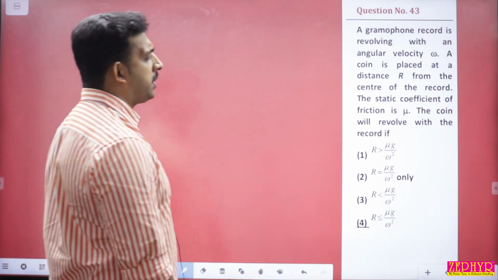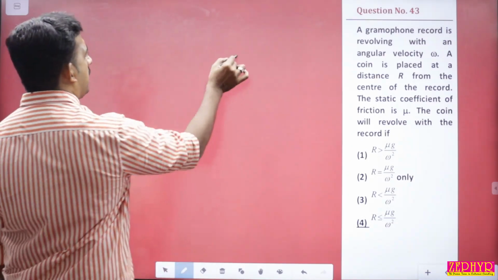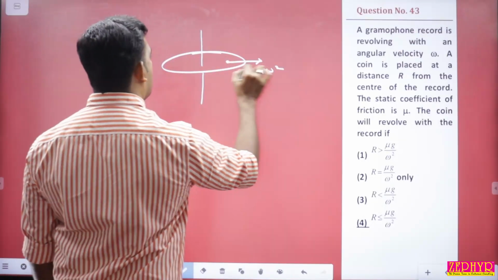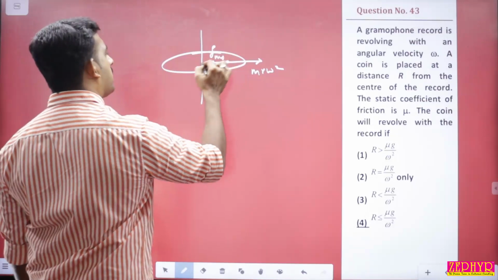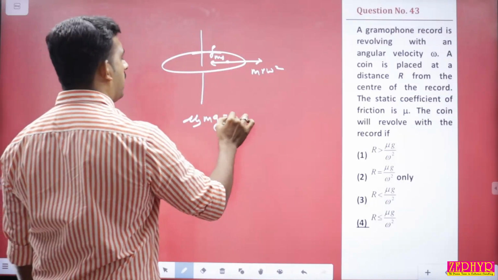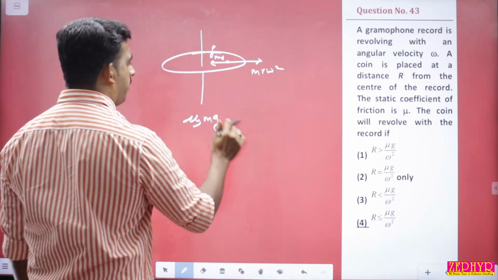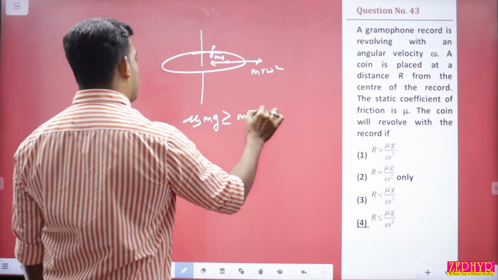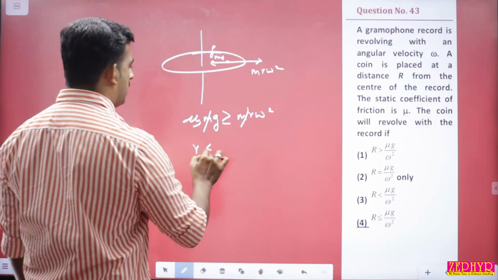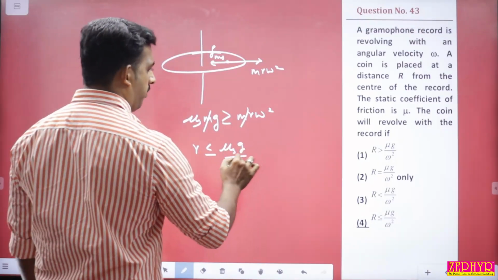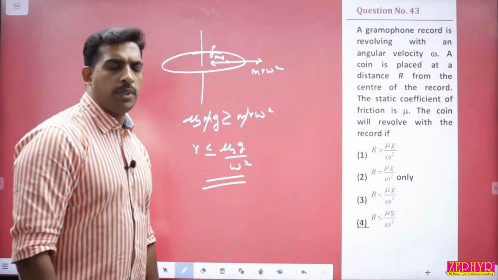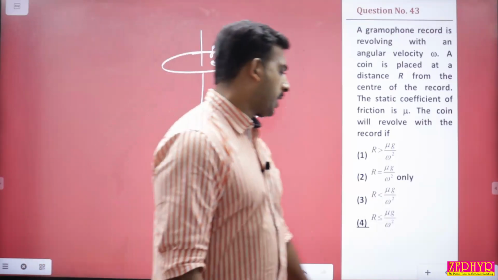The coin will revolve with the record if r is, നമുക്കറിയാം ഇതിങ്ങനെ കറങ്ങിക്കൊണ്ടിരിക്കുമ്പോൾ ഇവിടെ വരുന്ന വെളിയിലേക്ക് വരുന്ന m r omega സ്ക്വയർ അകത്തോട്ടുള്ള മാക്സിമം സ്റ്റാറ്റിക് ഫ്രിക്ഷനേക്കാളും കൂടുതലായിരിക്കണം. അപ്പോൾ μs × m g should be equal to, at least it should be equal to, അല്ലെങ്കിൽ should be greater than or equal to m r omega സ്ക്വയർ. കറക്റ്റ്. m അങ്ങ് പോയി. സോ ദാറ്റ് ഈസ് നമുക്ക് വേണ്ടത് what is radius അല്ലേ. r should be less than or equal to μs g divided by omega സ്ക്വയർ. So this is the condition for the coin not to slip from the gramophone. Question number 44.